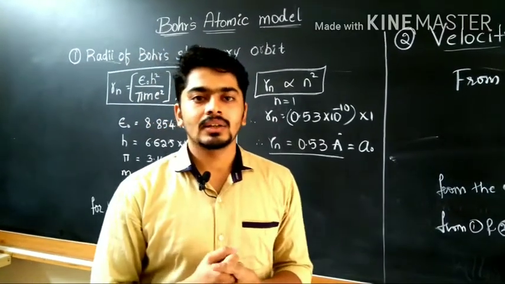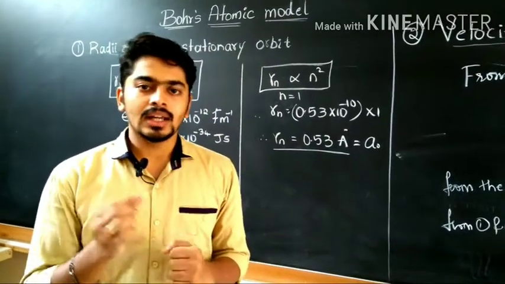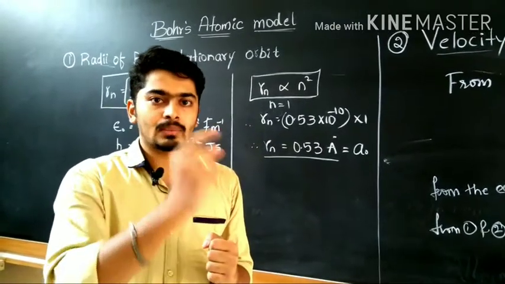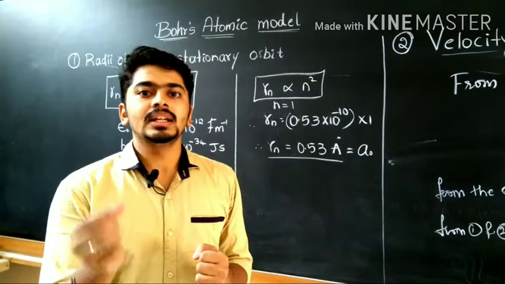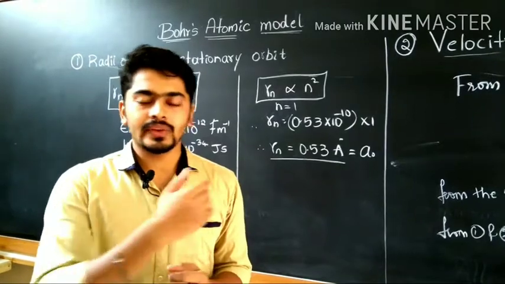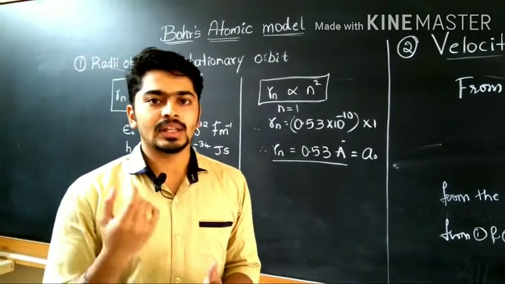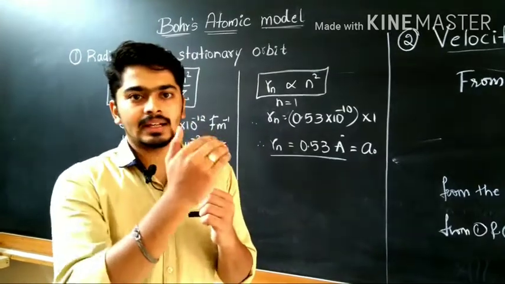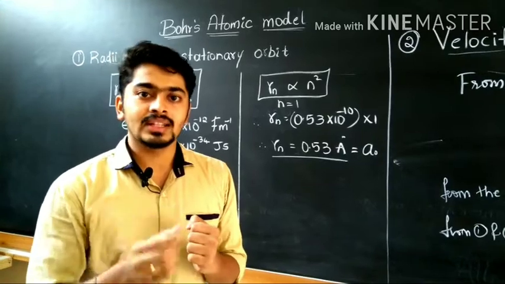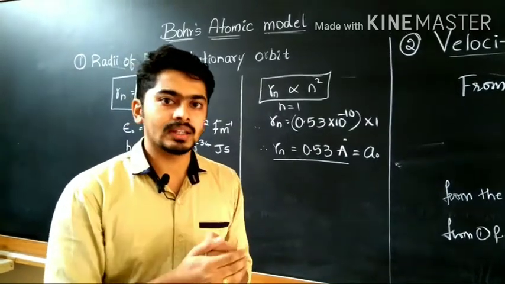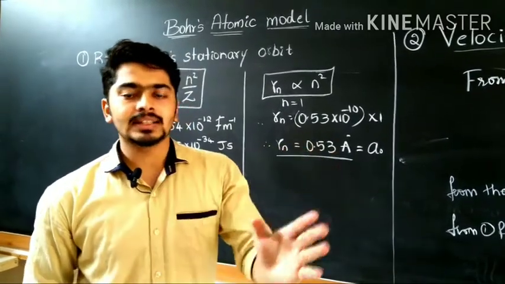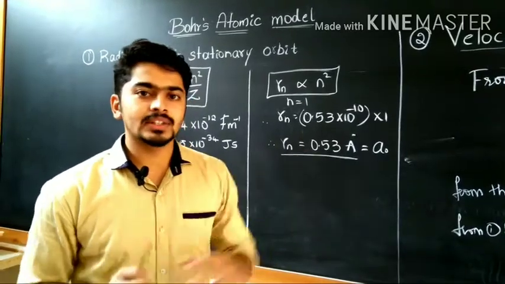The second postulate is about the velocity of electrons. Electrons revolve around the nucleus in specific orbits with certain angular momentum. That angular momentum is an integral multiple of h by 2 pi, where h is Planck's constant. The third one is about energy. When electrons jump from a higher energy level to a lower energy level, radiation is produced with a specific frequency or wavelength. The frequency depends on the energy levels, that is E2 minus E1 equals h nu. We discussed all of that in the last video.